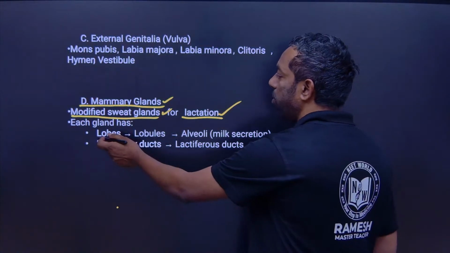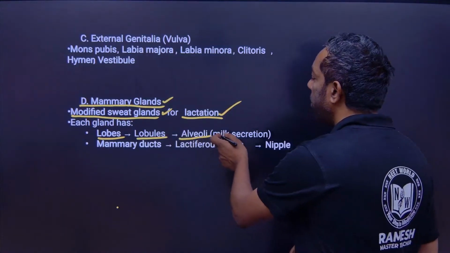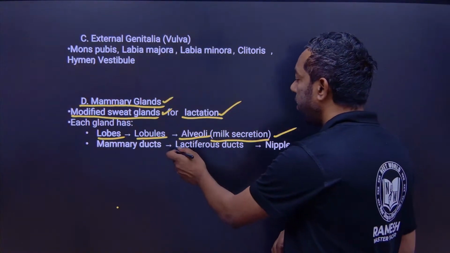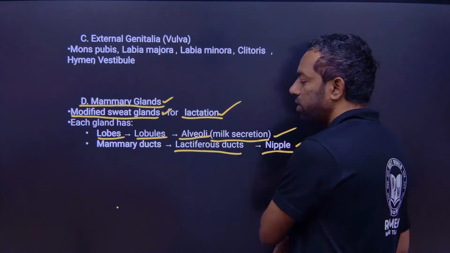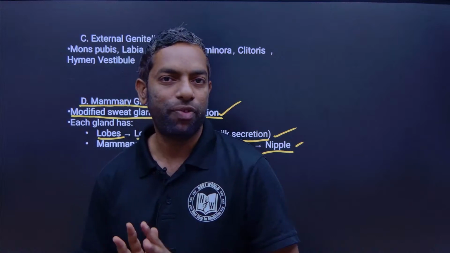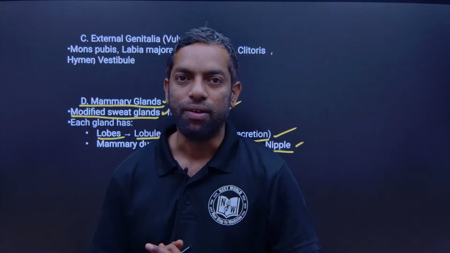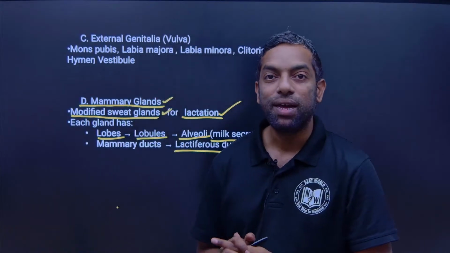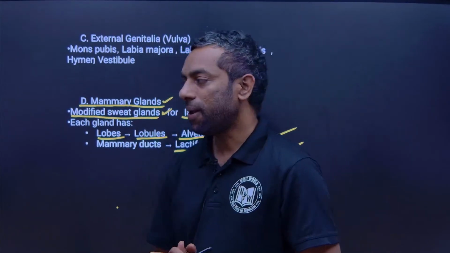There are certain lobes making alveoli for milk secretion, and lactiferous ducts give the secretion for milk ejection. This is also part of the female external genitalia, which we are going to discuss in the coming classes.